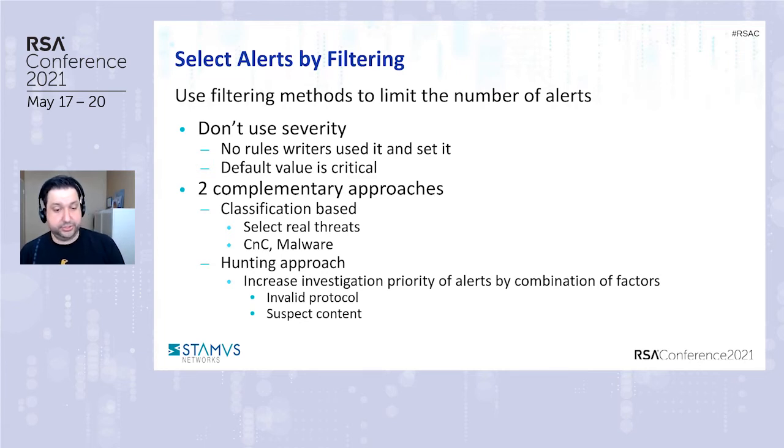The hunting approach is to increase your pace and your odds of defeating the adversary by prioritizing alerts by a combination of factors. You combine different things together, and that formula results in something more relevant to investigate.